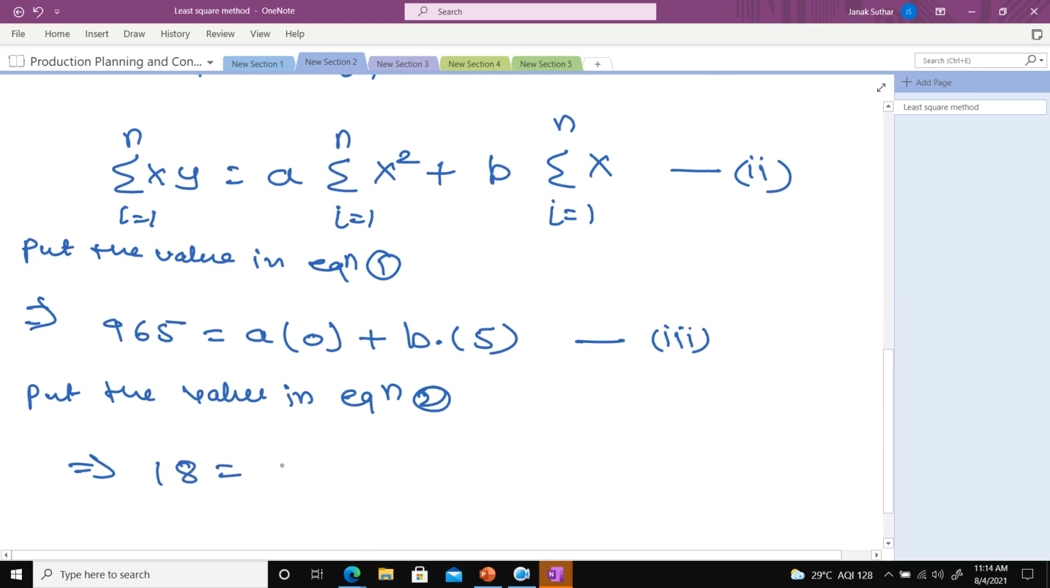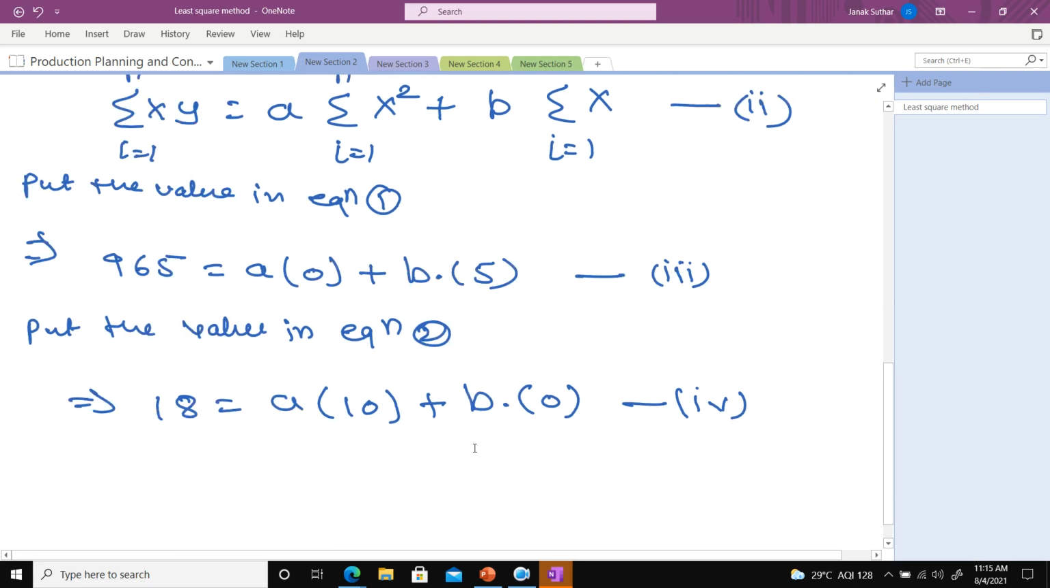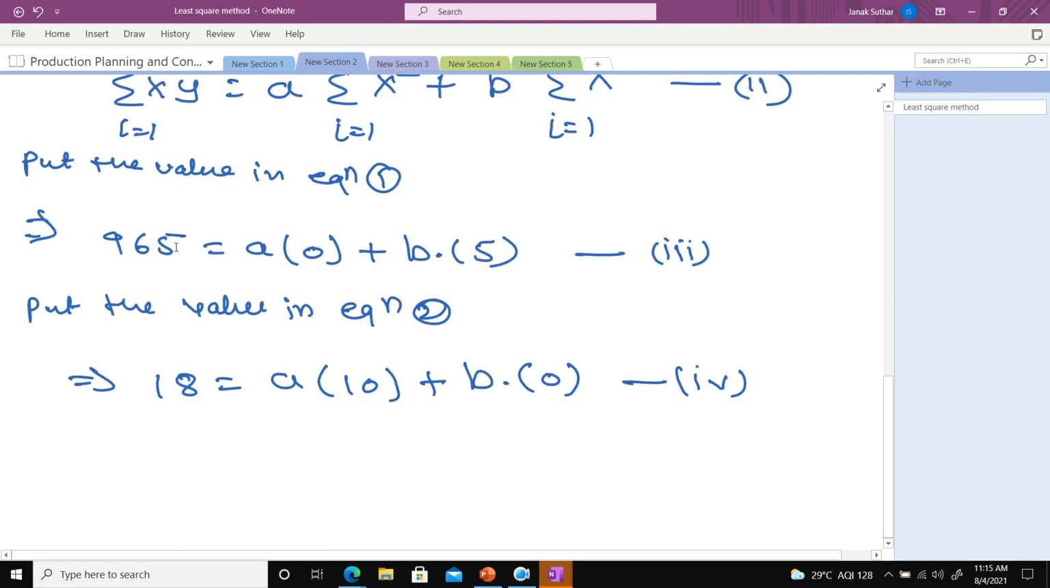So here summation xy, how much? Summation xy, I think 18, is equal to a. What is the summation x square? 10, plus b dot, what is the summation x? 0. This is equation 4.